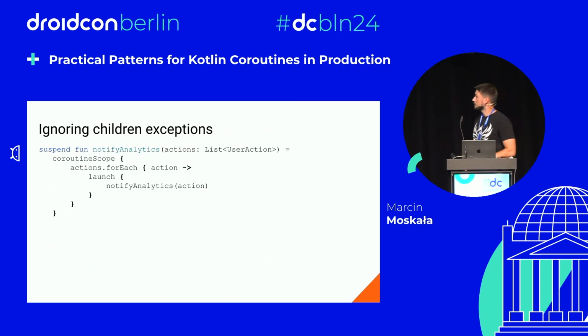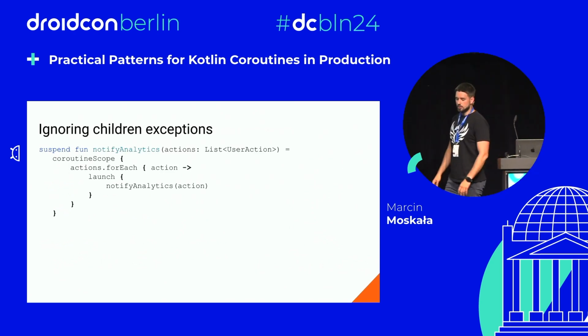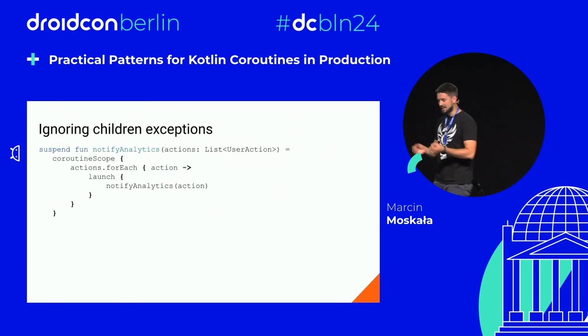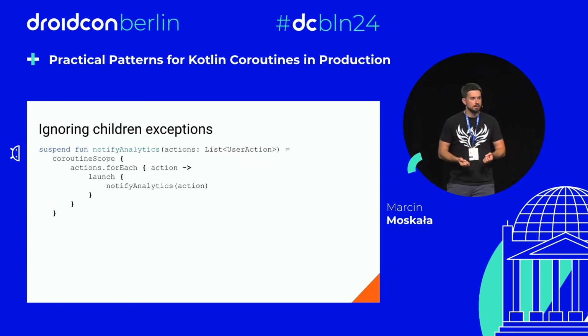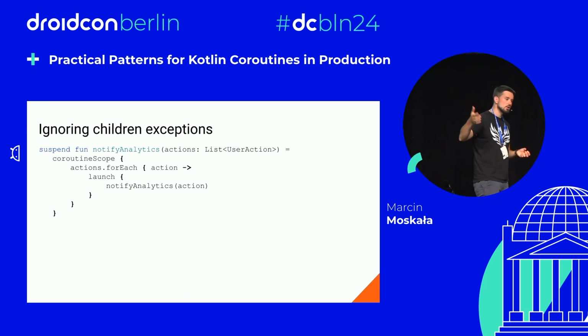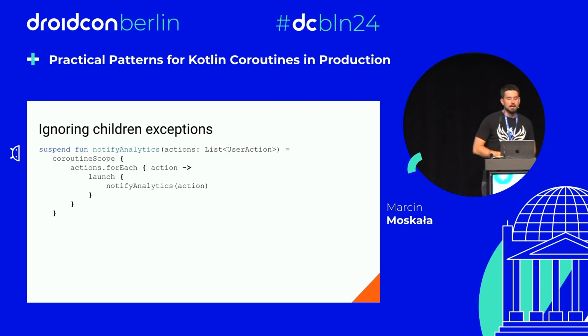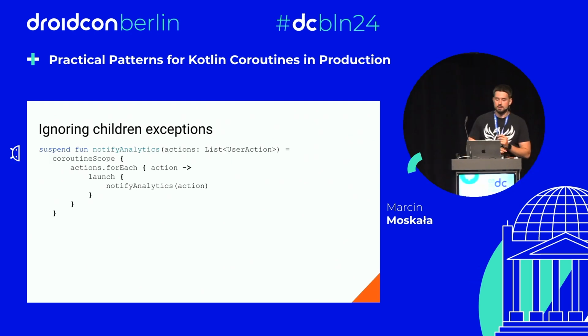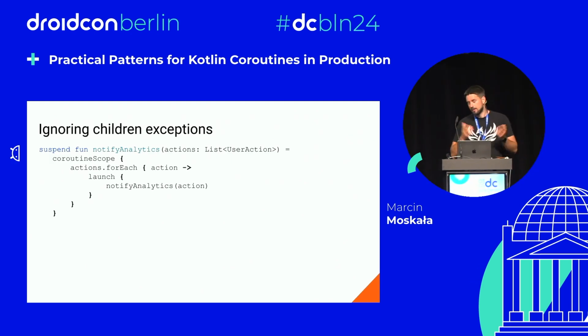The first thing I want to cover is a situation where you want to start asynchronous processes that are independent of each other. Consider this case, we have a list of actions that we want to launch in different coroutines, and what happens if one of these, notify analytics, has an exception?